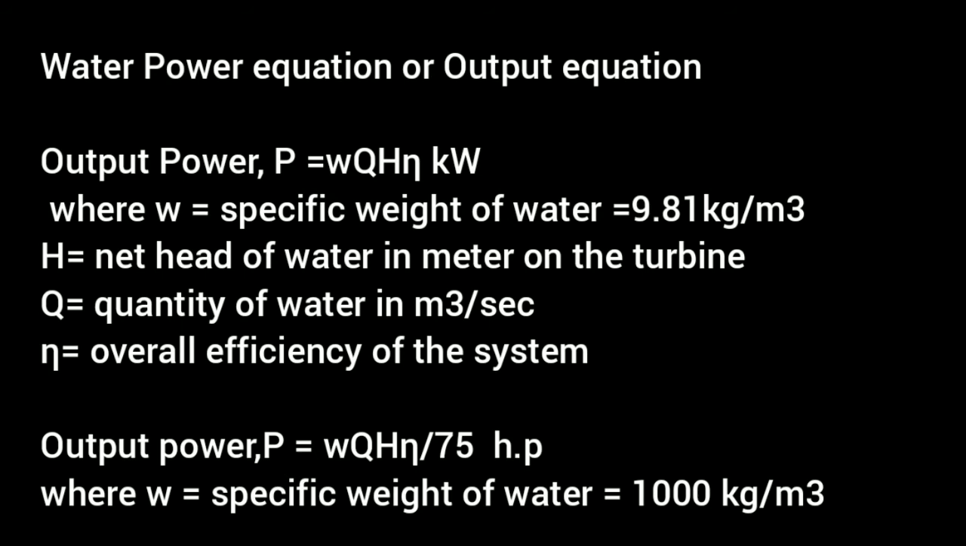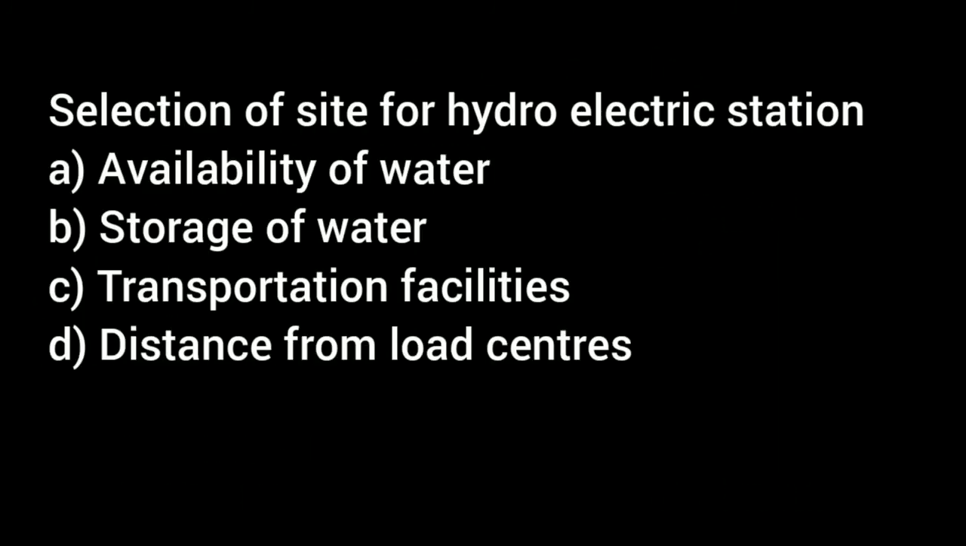When W, the specific weight of water, is equal to 1000 kilogram per meter cube, then the output power P is equal to W into Q into H into eta divided by 75 HP.